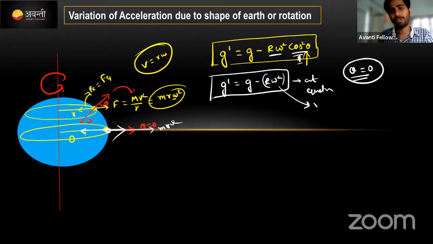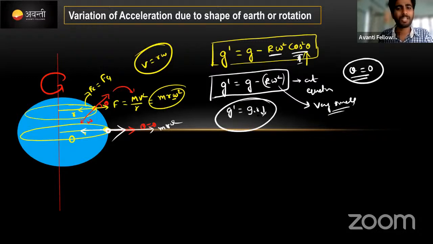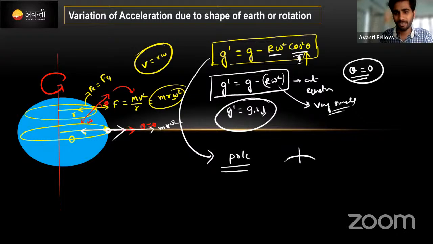Here the omega square value is very small, so multiplying it with g gives a negligible amount, no problem. The g dash value will be a little less than 9.8. Then if we apply the same equation for the pole, this is the surface, and the angle will become 90 degrees, only 90 degrees.